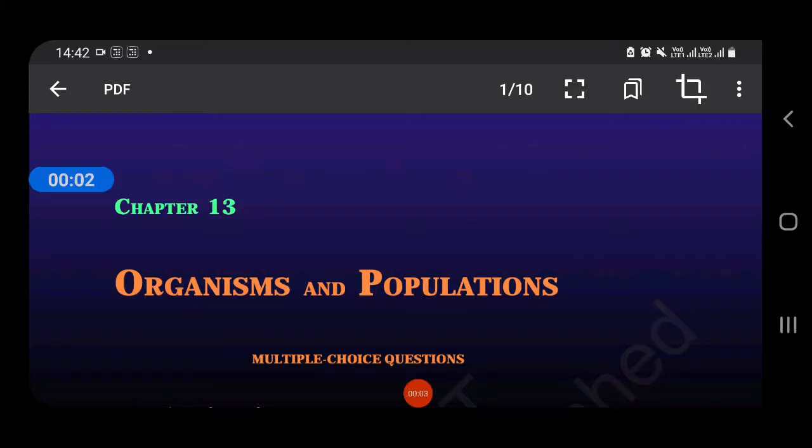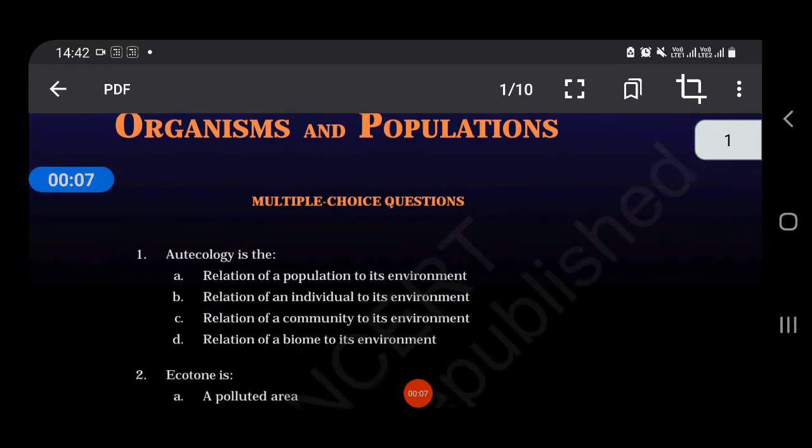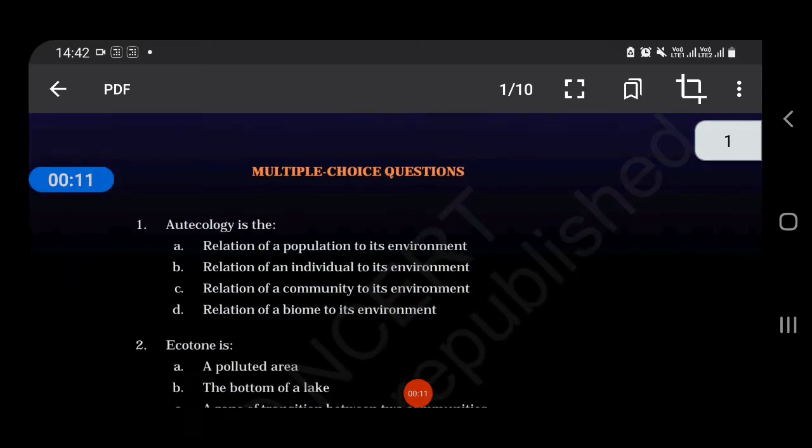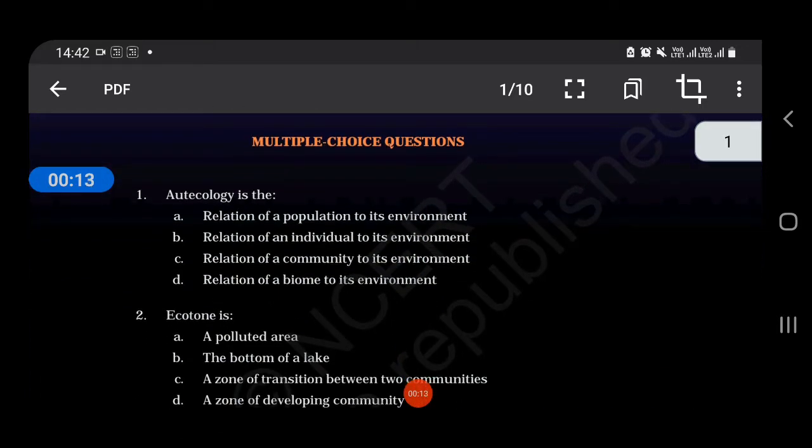So hey students, today we are going to do some MCQs from organisms and populations. It will be from NCERT Exemplar. Okay, so let's get started.